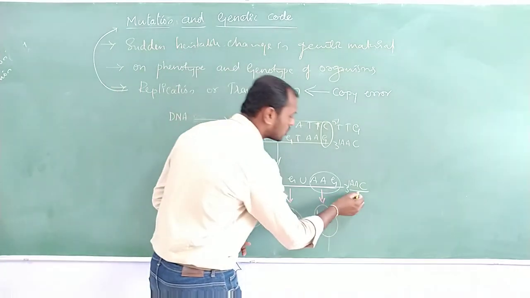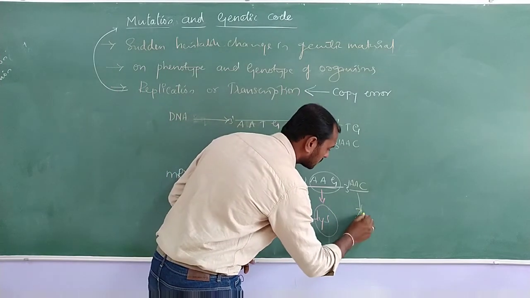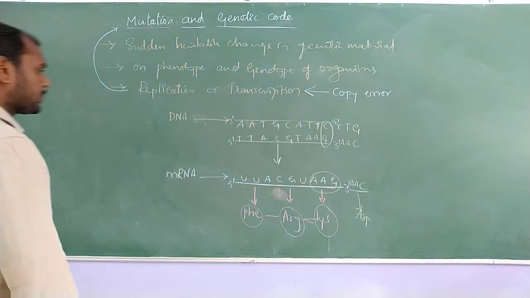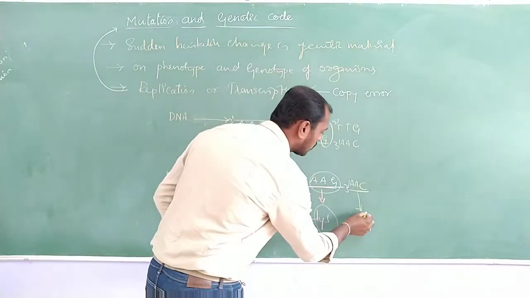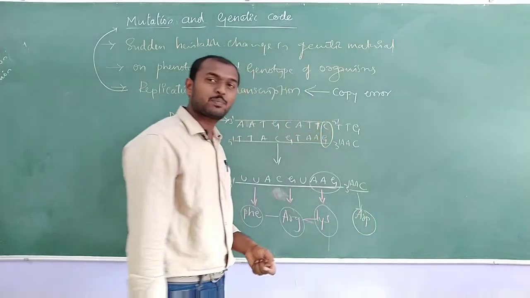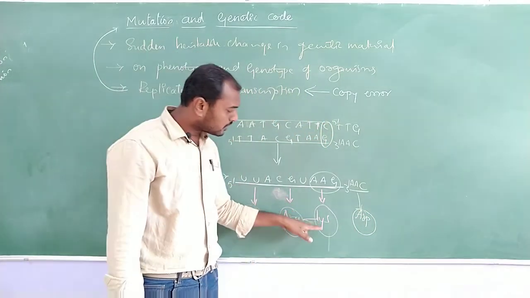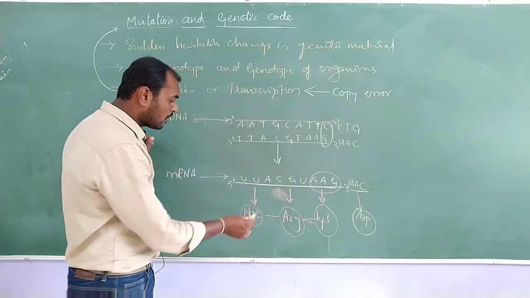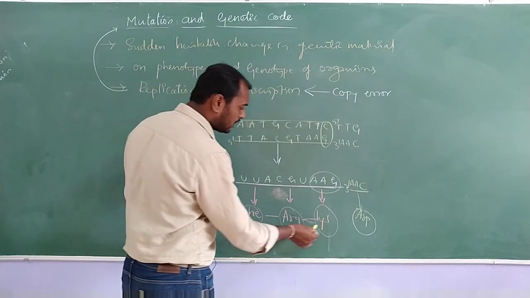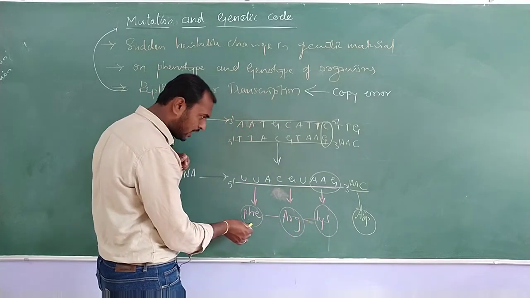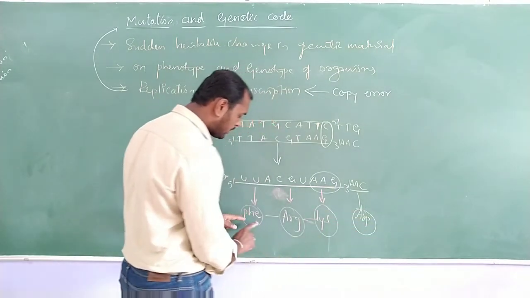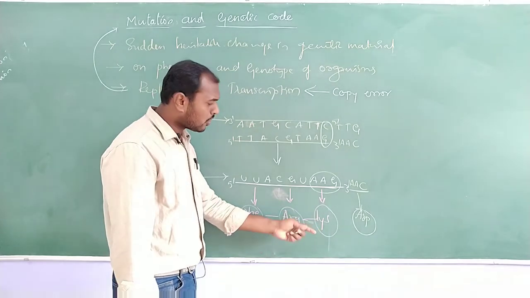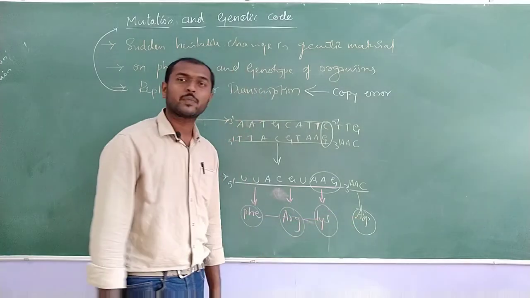Then AAC is going to code for aspartic acid. Okay, so this is going to code for aspartame. So it is going to code a new amino acid that is called aspartame. Instead of coding lysine it is going to code the aspartame. So phenylalanine, arginine ಅಥವಾ lysine ಇರೋ ಒಂದು ಪ್ರೋಟೀನ್ ಸಿಗೋ ಬದಲಿ ನಮಗೆ ಏನು ಸಿಗ್ತದಪ್ಪ? ಹೊಸ ಪ್ರೋಟೀನ್. What is that? Phenylalanine, arginine and aspartame. Okay, so instead of lysine it is going to replace the aspartame.